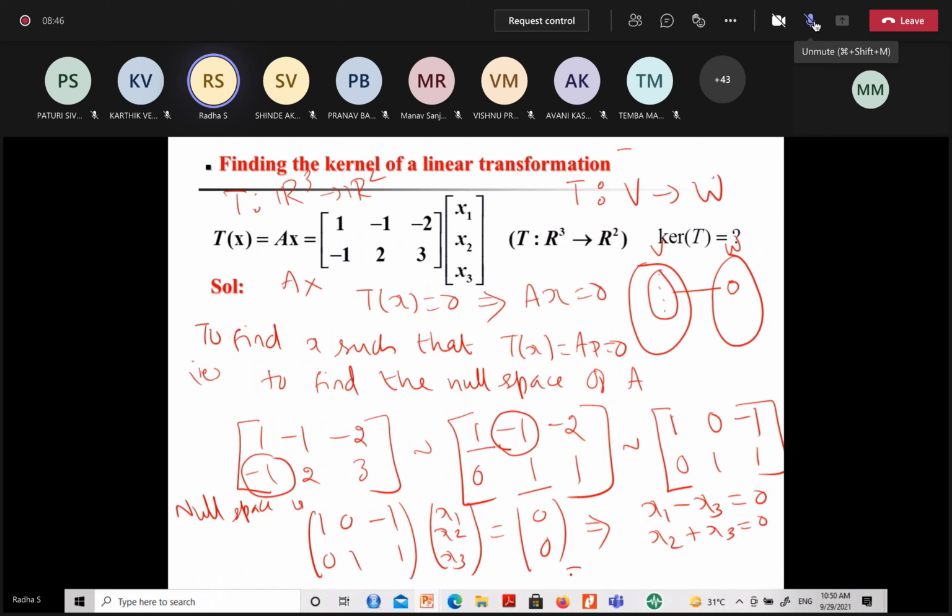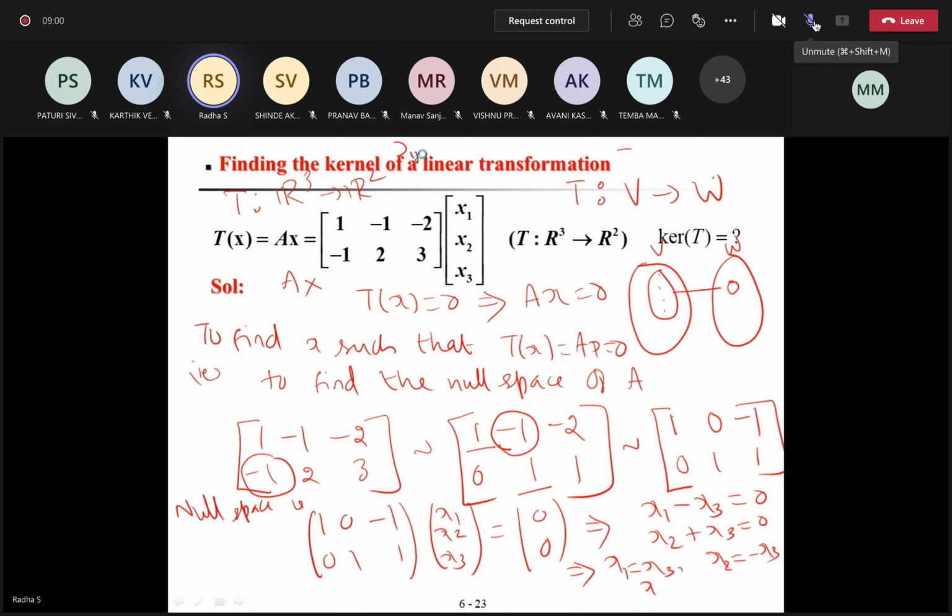So that means x1 is x3, x2 is minus x3. Take x3 as t. So x1 is t, x2 is minus t, x3 is also t. So it is spanned by which vector? 1, minus 1, 1. t times (1, minus 1, 1) forms the null space.